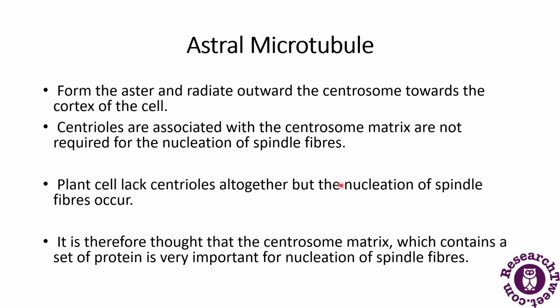Plant cells lack centrioles altogether, but the nucleation of the spindle fibers still occurs. So we conclude that the centrosome matrix contains a set of proteins which is very important for the nucleation of the spindle fibers.